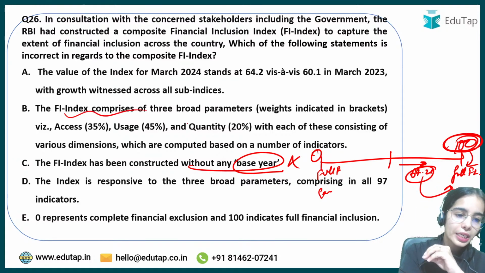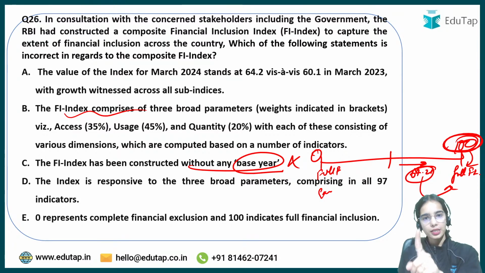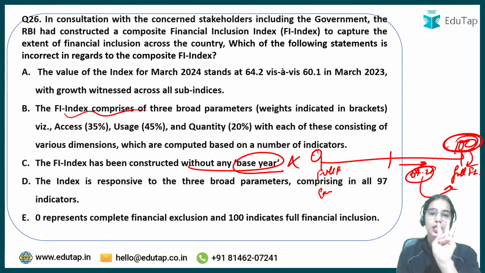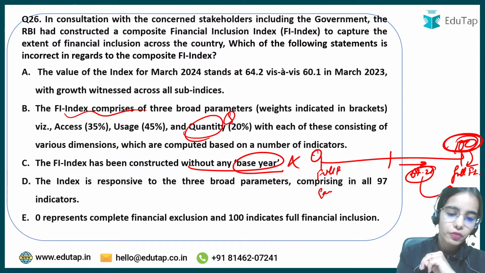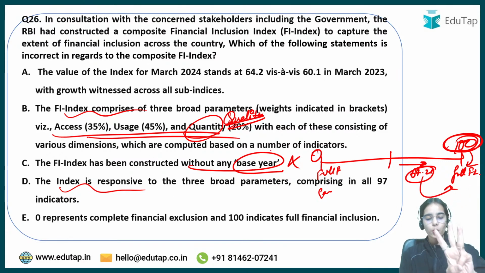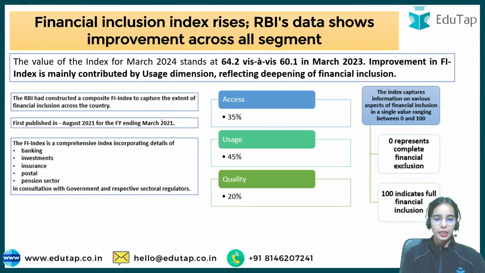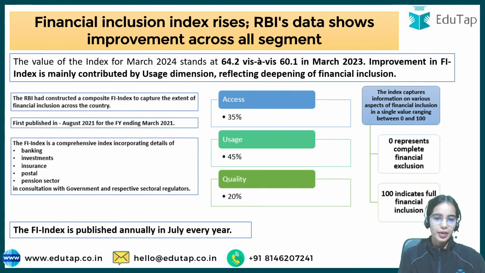So the financial inclusion index comprises 3 broad parameters: access to the financial services, usage, and the quality of the financial services, not quantity. So the index is responsive to the 3 broad parameters: access, usage, and quality, comprising 97 indicators, and the highest weightage is given to the usage parameter or the usage indicator. Okay, so this is the idea.